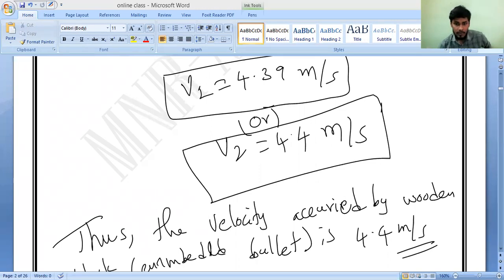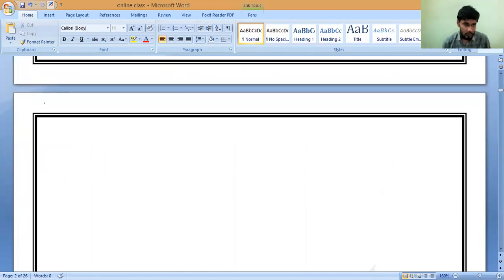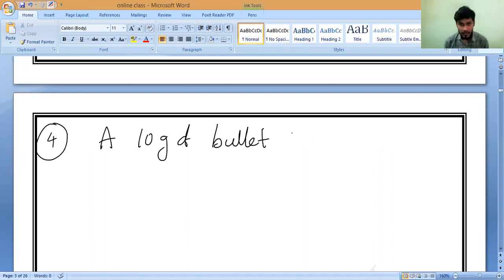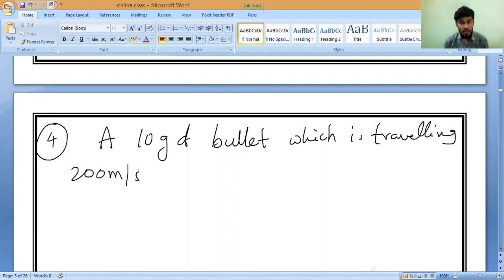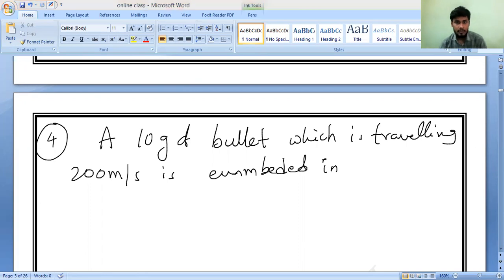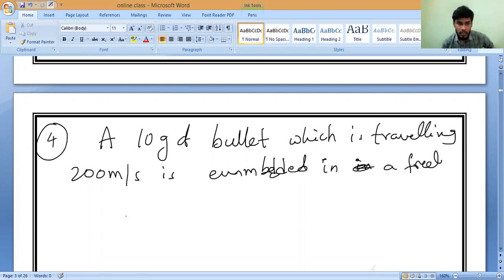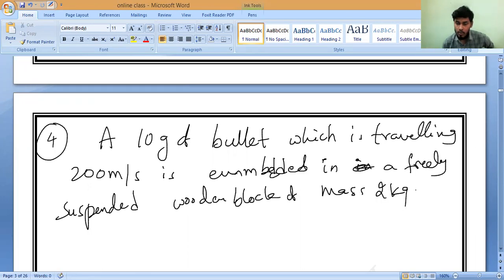A 10 grams of bullet, which is traveling 200 meter per second, is embedded in a freely suspended wooden block of mass 2 kilogram.